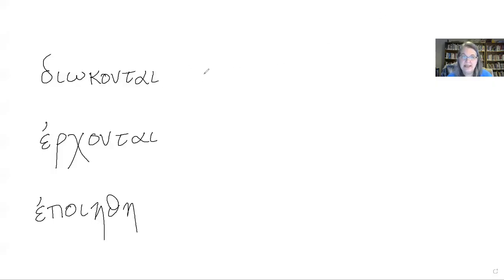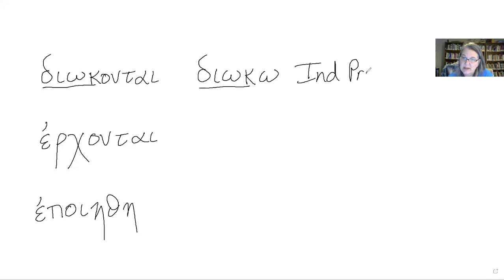All right, these are pretty easy, but they help us to see the difference between the deponent verbs and the middle passive verbs. So notice that these, this is number 4 and number 5, they have the same endings. So let's take a look at what's going on here. The lexical form of this verb is dioko. And so we have the present stem right there. We have the middle passive endings. And so this is indicative, present, middle passive, and it's third person plural.